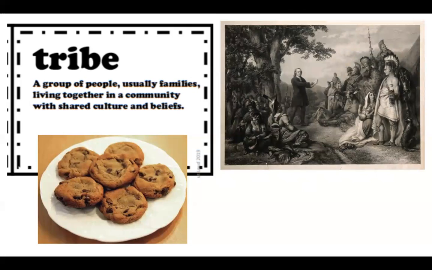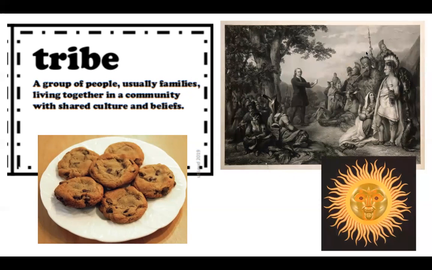Here is another picture. This is a little bit more relevant to what we are studying. This is a group of Native Americans and an English settler. This is a tribe of Native Americans talking to an outsider, somebody that has different beliefs than them. So you can see the commonalities between the tribe versus the newcomer with different culture and beliefs.